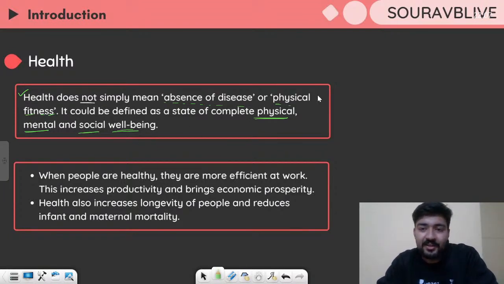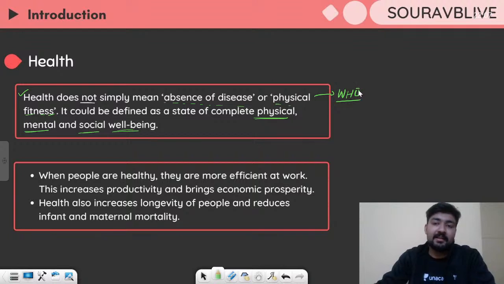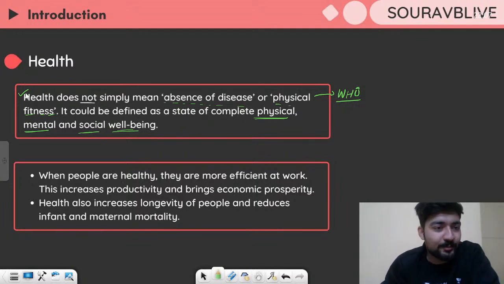So this is the definition of health given by the World Health Organization, right? So this definition is given by the WHO. And this is the most accepted definition of health. And this is something that you should remember. So if anyone asks you what is health, this is the definition. It is the physical, mental, and social well-being, and it is not just absence of diseases. So I hope that is clear to you.